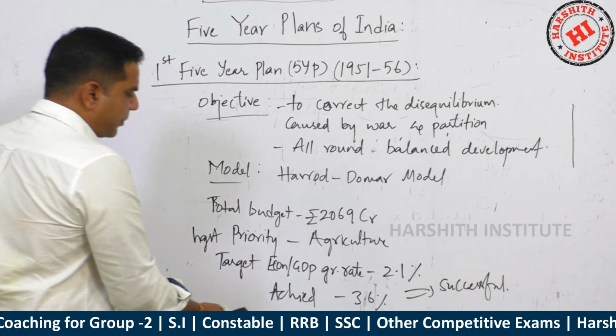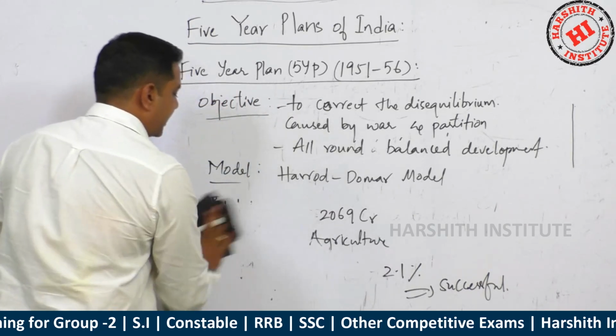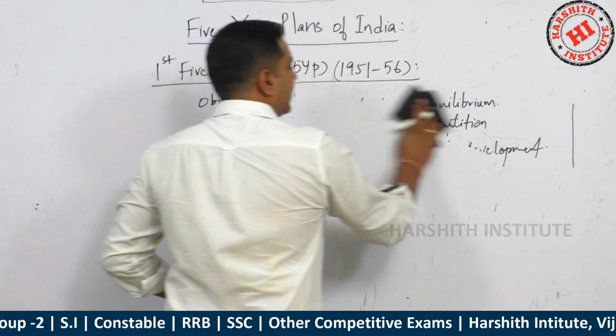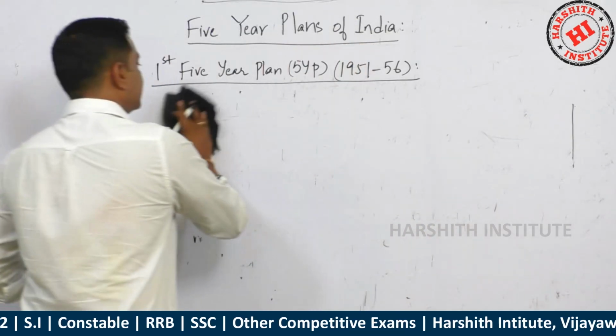Now, what are the important developments that happened during this plan? These are simple factual information. What are the achievements of this plan?